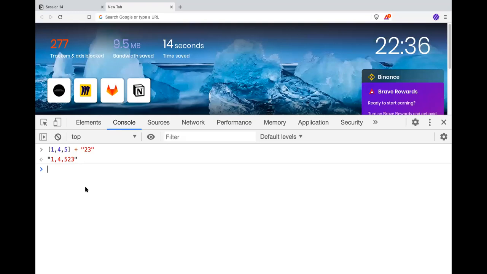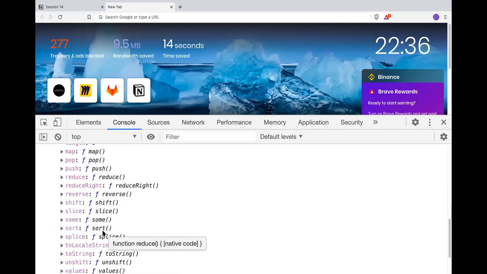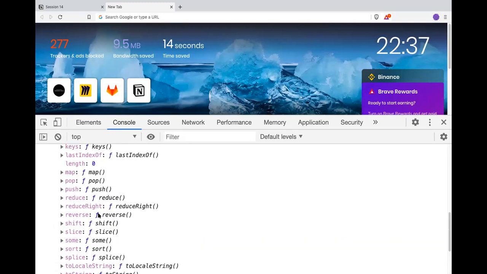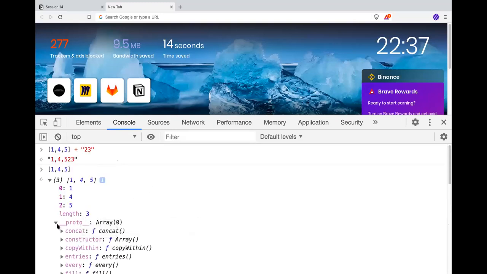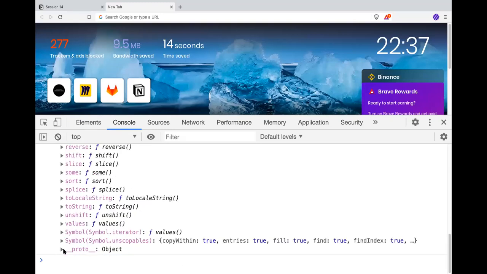And if we just give the square bracket 1 4 5, without plus 2 3, it will give an array. But if we do typeof, it may be because it is derived from an object. If I see this, the array's proto is an array, and if I open this again, you will see it's a proto object.